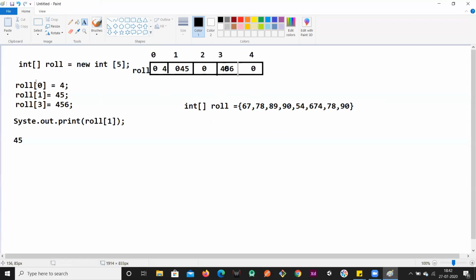So these are the ways of the creation of an array, declaration of an array, assigning the values to the array, printing a certain value from the array, inserting an element into a certain position. So these are the concepts related to arrays, right?